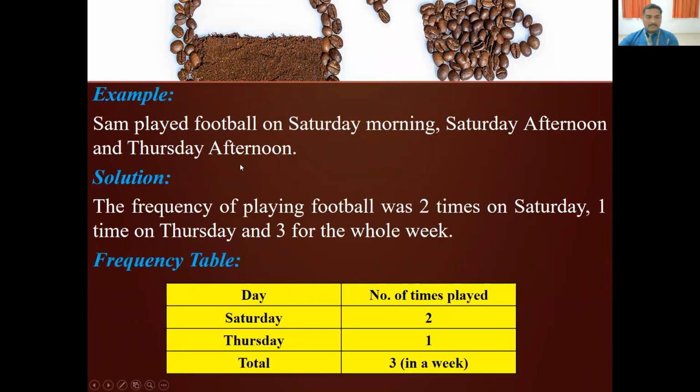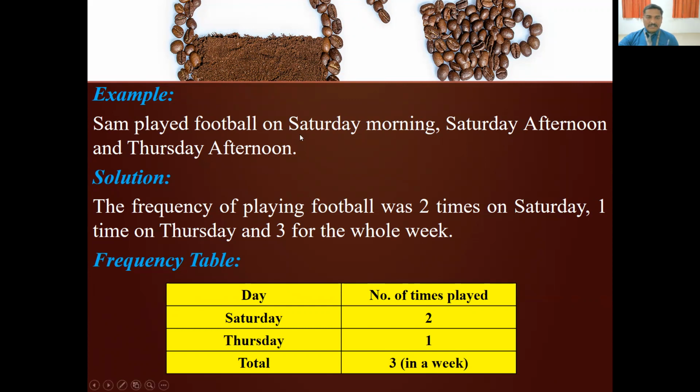For example, Sam played football on Saturday morning, Sunday afternoon, and Thursday afternoon. Here, we need to write down how many times each variable is repeated. Let's take the day. Which days are there? Saturday and Thursday. Each and every day is sometimes repeated, so that we are going to identify.